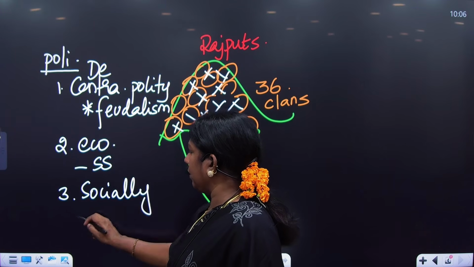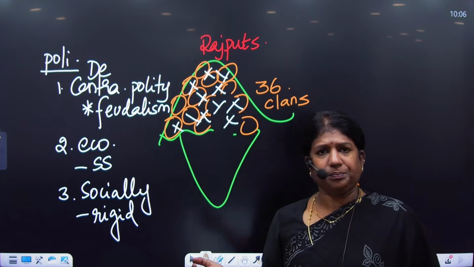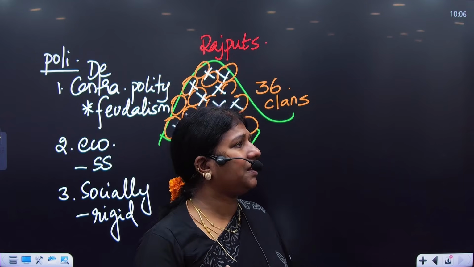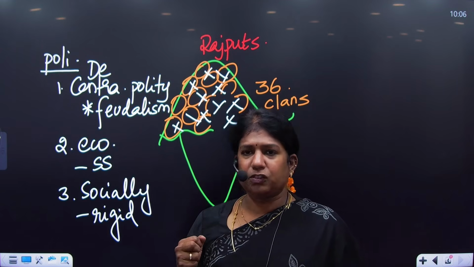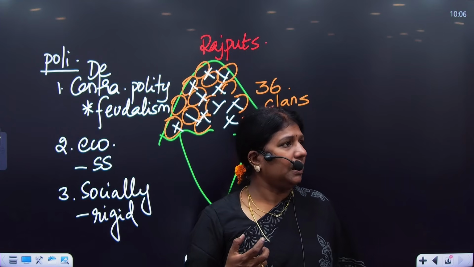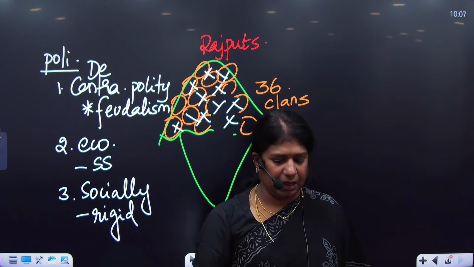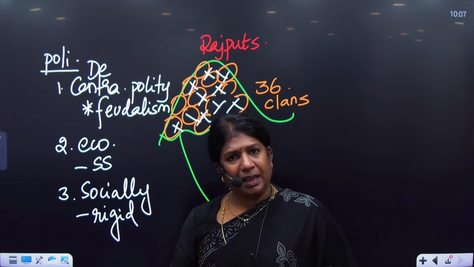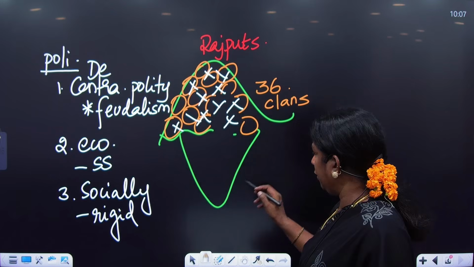And when you look at it socially, we have lots of rigid elements there. The exact Guptan elements entered the Rajputs, and it was a highly rigid society. Plenty of evils. Patriarchy was at its height. Varna, Jati, Gotra were very rigid. Child marriage was seen there. The rate of Sati was high. And a new concept called Jauhar, which is a mass suicide, was also practiced. The Hindu Parda system called Ghunghat was there. Untouchability was at its height. Slavery existed. Prostitution was there. So the Rajput society was very much into that rigidity.